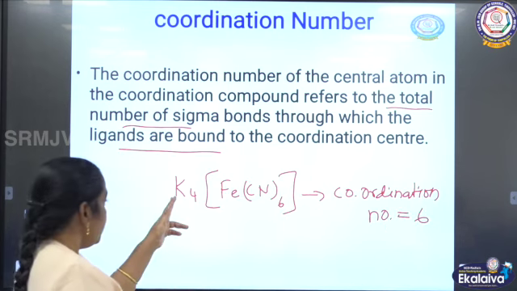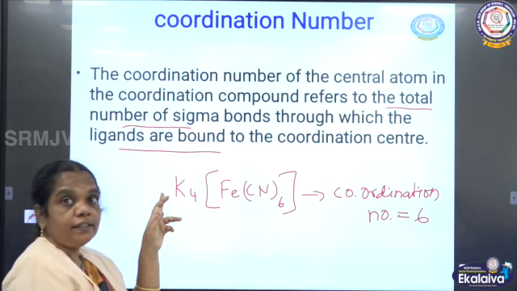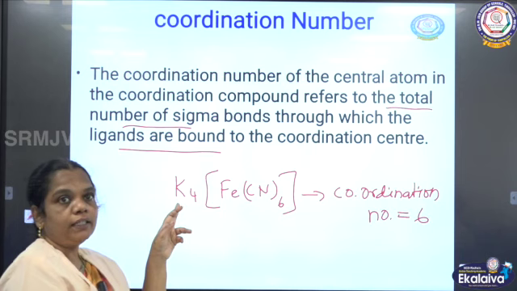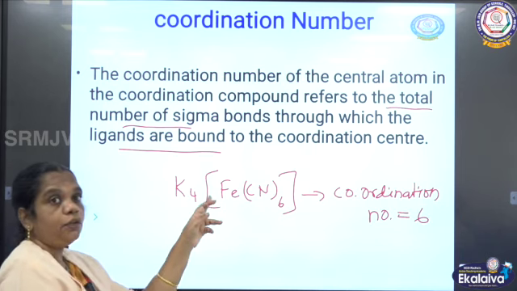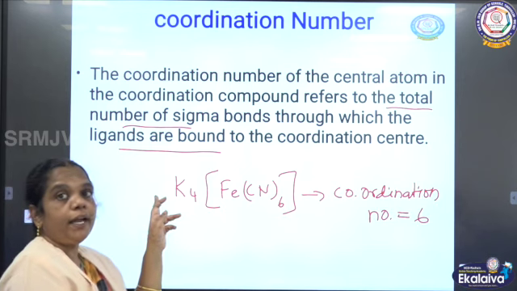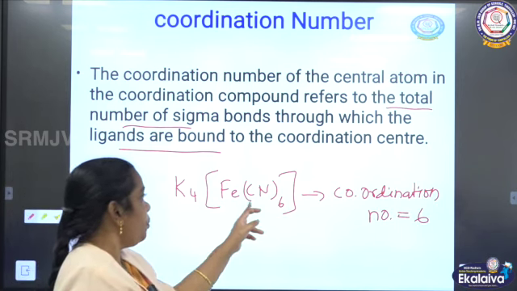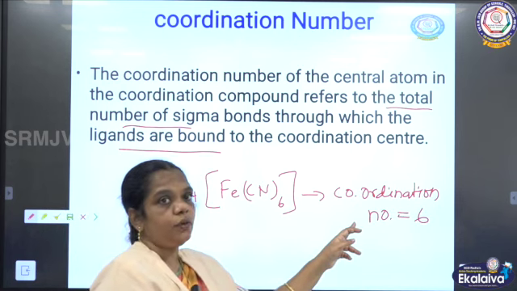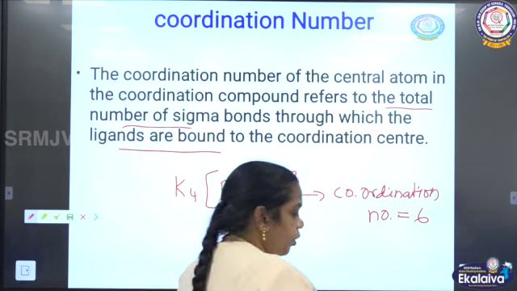Now the potassium is not counted because it exists as a cation. Understand? While this dissociates, it is going to dissociate into a simple cation and a complex anion. So the coordination number for the given complex is, what is that given complex? 6.